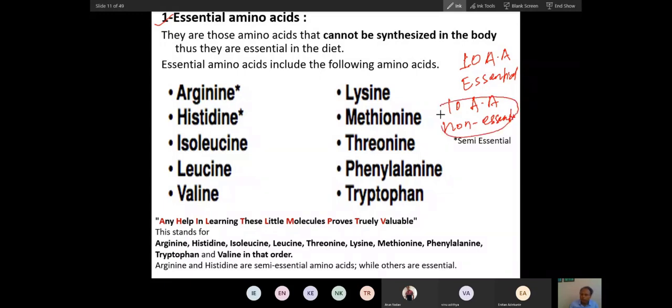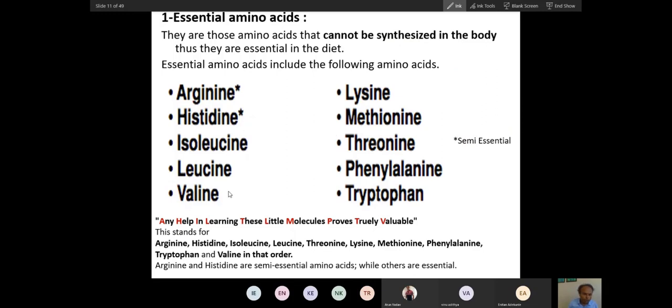So what does essential mean? Essential means our body cannot synthesize them. It's called essential; we have to take it from the diet. Those amino acids which can be synthesized from carbohydrate in our body are called non-essential. So these are the essential amino acids. You can see these ten are essential amino acids.